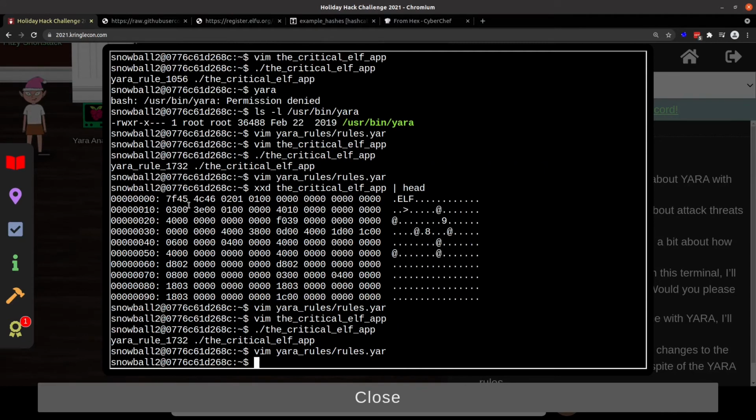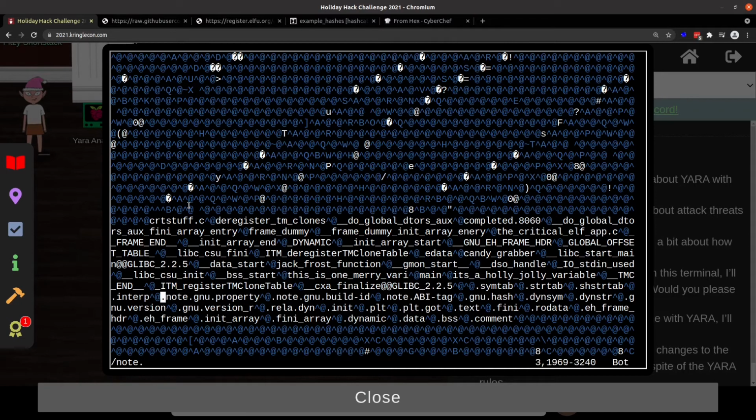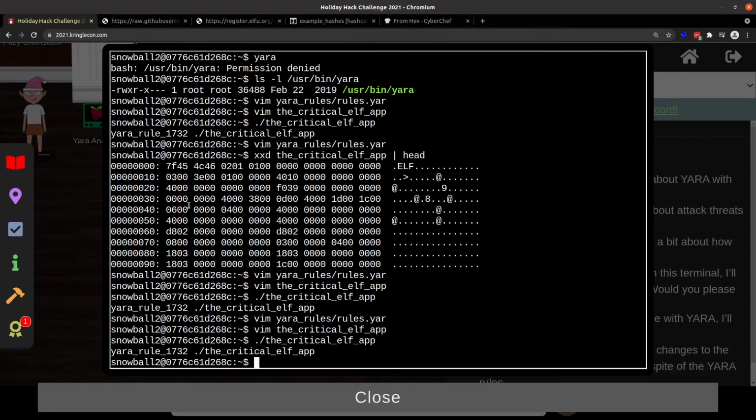Note.gnu.property. It's right there. And maybe we'll replace that with an N. So it's nnu.property. Up 3 times, we run the app. Okay, we're still getting caught, but we're not getting errors, so we're going to keep going.